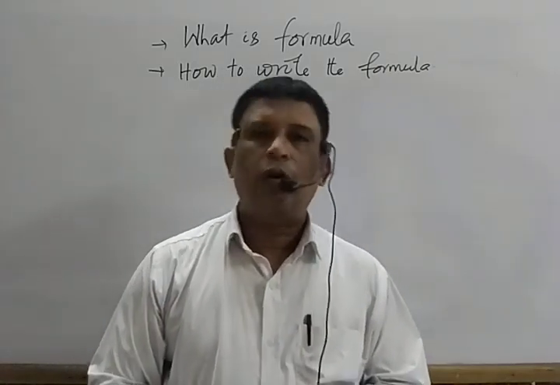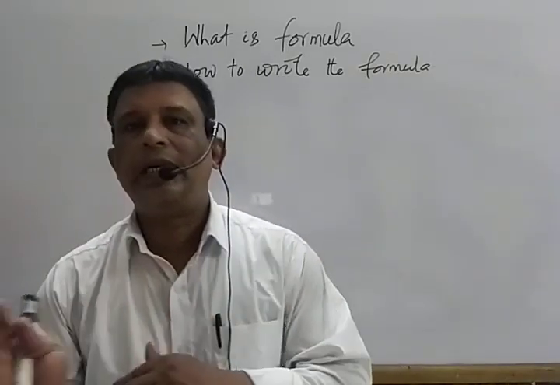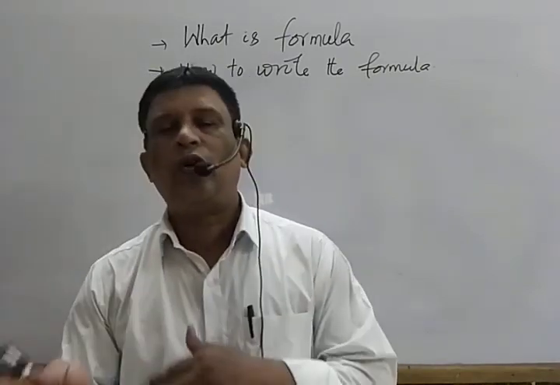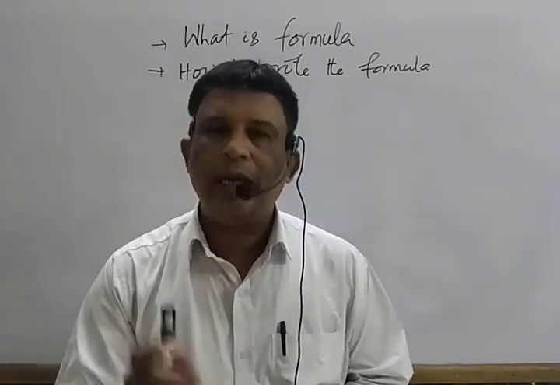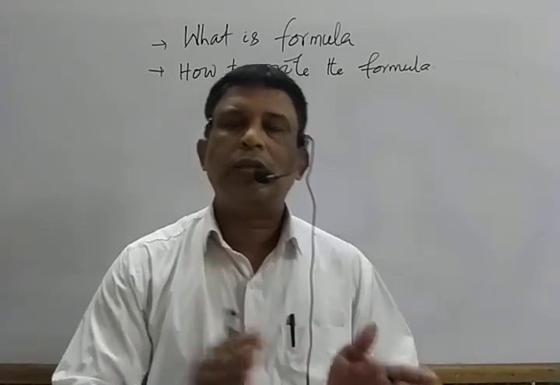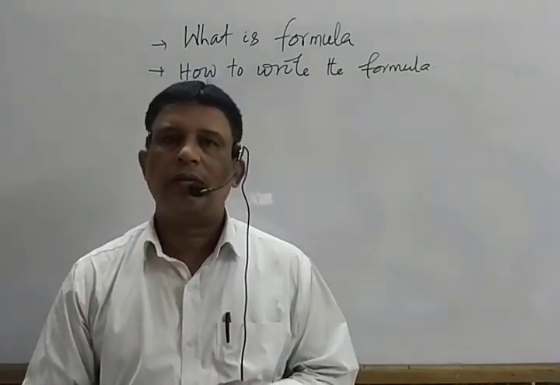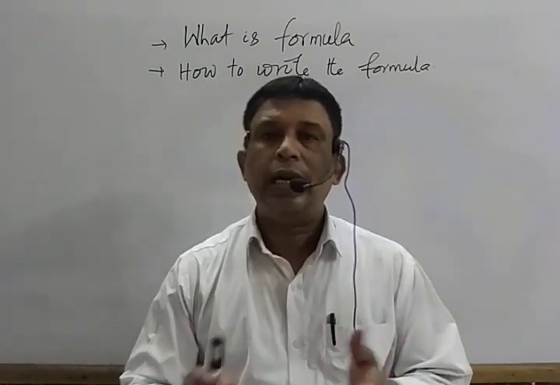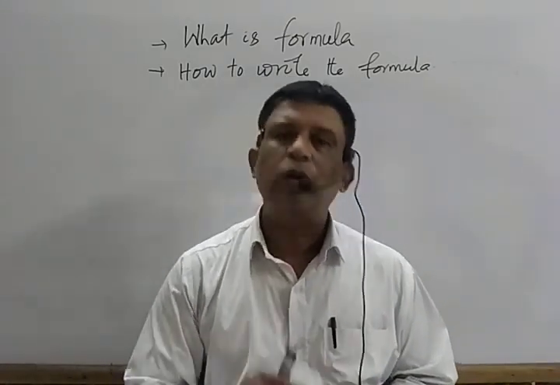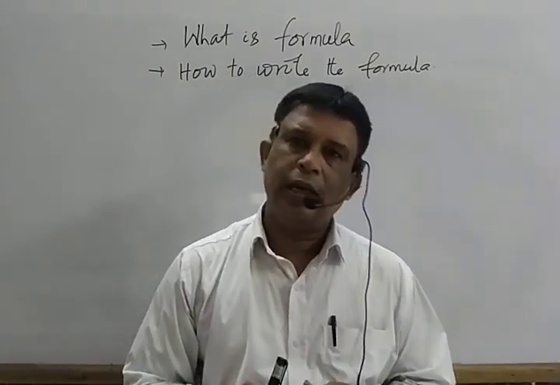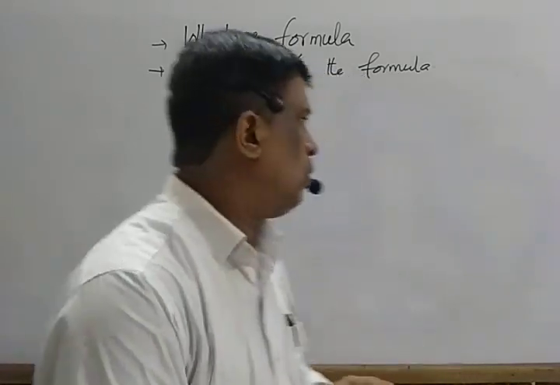I repeat again, formula. The shorthand representation for a molecule or a compound which is represented in the form of symbols and subscript numbers is known as formula. Then the question arises, are there any rules we have to follow for writing a formula? Yes, mark that. What are the rules?